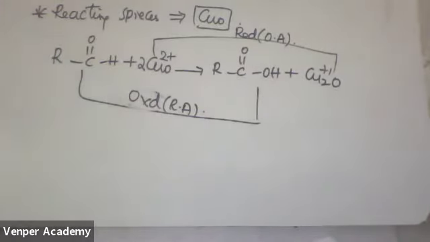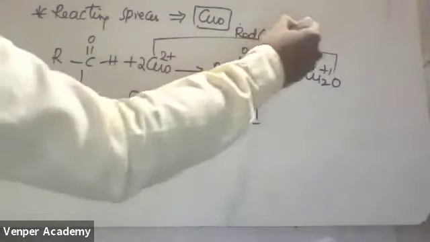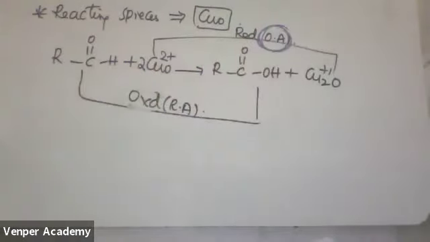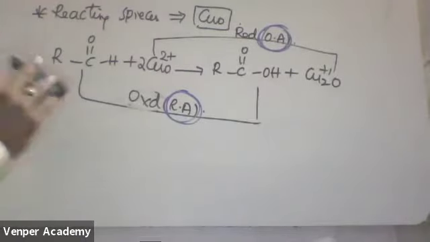Okay, finished. Fehling's solution is a which reagent? Fehling's solution is a which agent? It is an oxidizing agent. This is a reducing agent. Okay, finished. Everybody is clear? Next one.